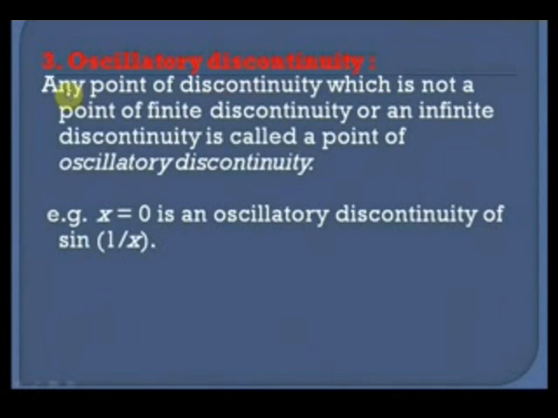Now any point of discontinuity which is not a point of finite discontinuity or an infinite discontinuity is called a point of oscillatory discontinuity. An example of this is x equal to 0, which is an oscillatory discontinuity of the function sine of 1 by x.